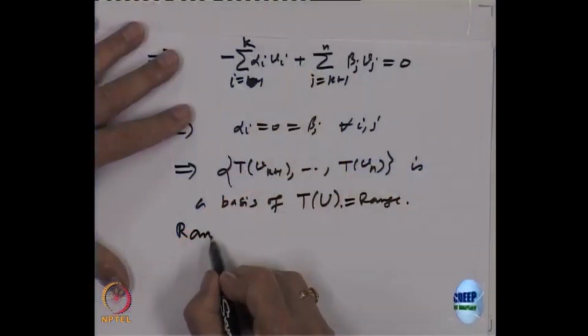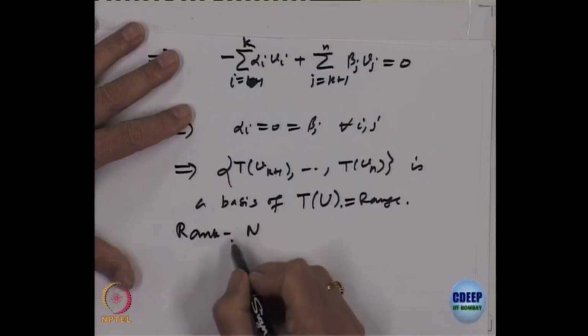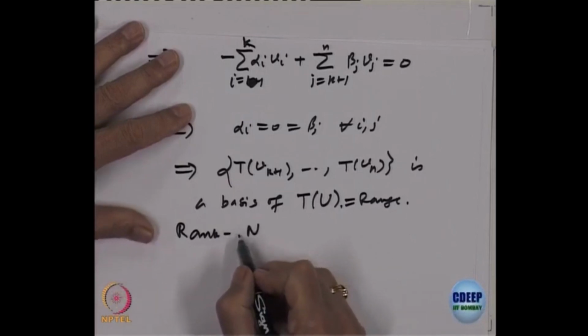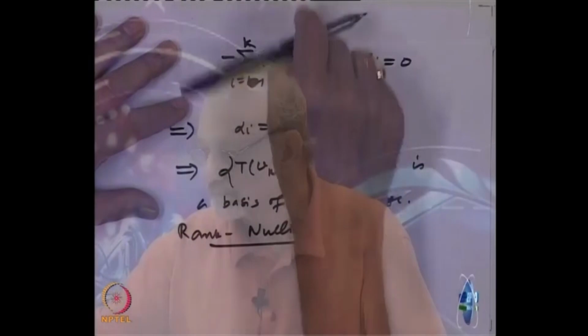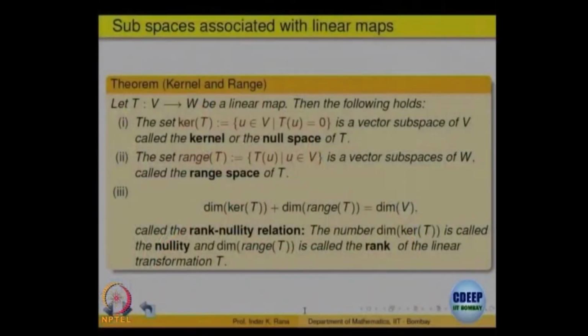Right. So, this is what is called the rank nullity theorem. One should write: rank plus nullity is equal to n, right? Rank nullity theorem. So, this is the last one: dimension of the kernel plus dimension of the range is equal to dimension of V. So, that is what is called the rank nullity theorem, right.